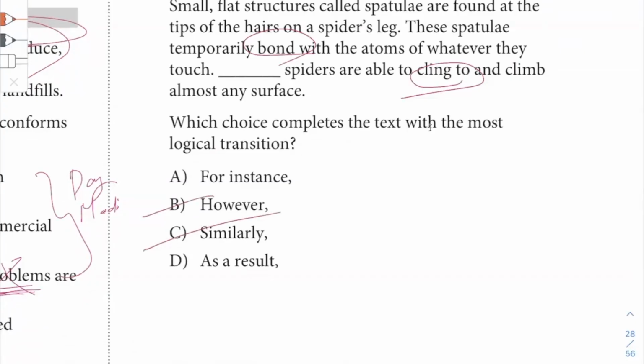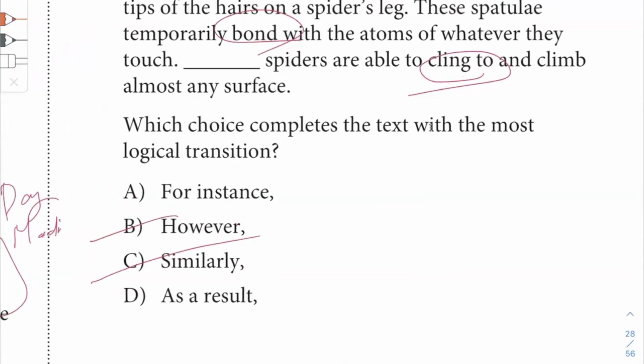We know that we need something that is compatible from one sentence to the other. You're looking at the same train of thought here. It's not like some kind of sharp left turn. We don't see contrasting thoughts. So which one is better here between A and D? What's the real relationship between the first sentence and the second sentence?